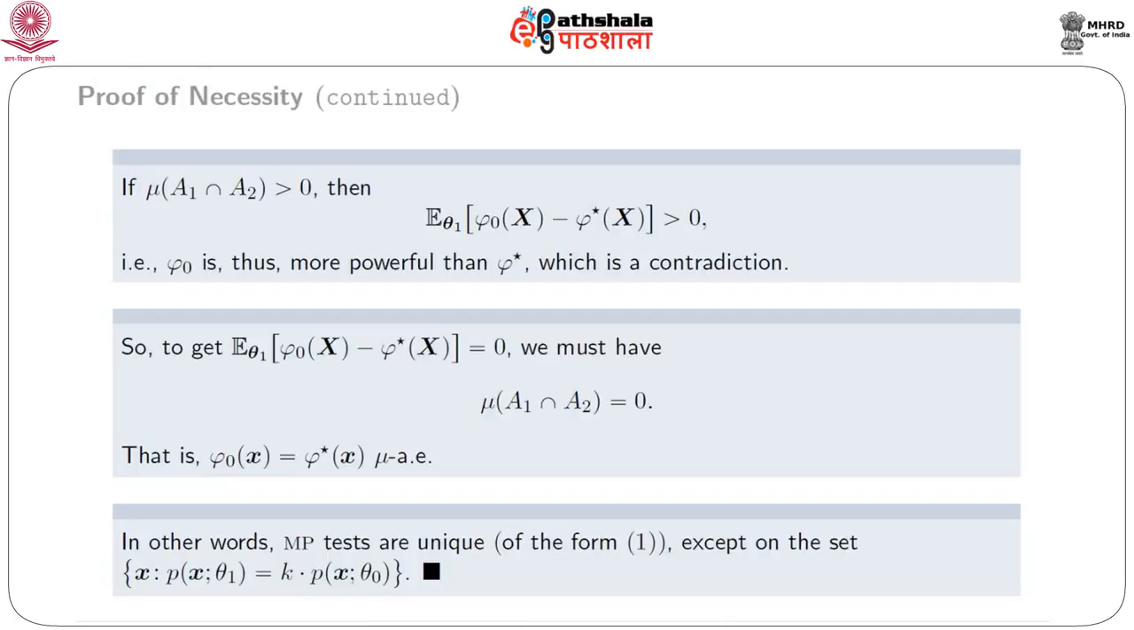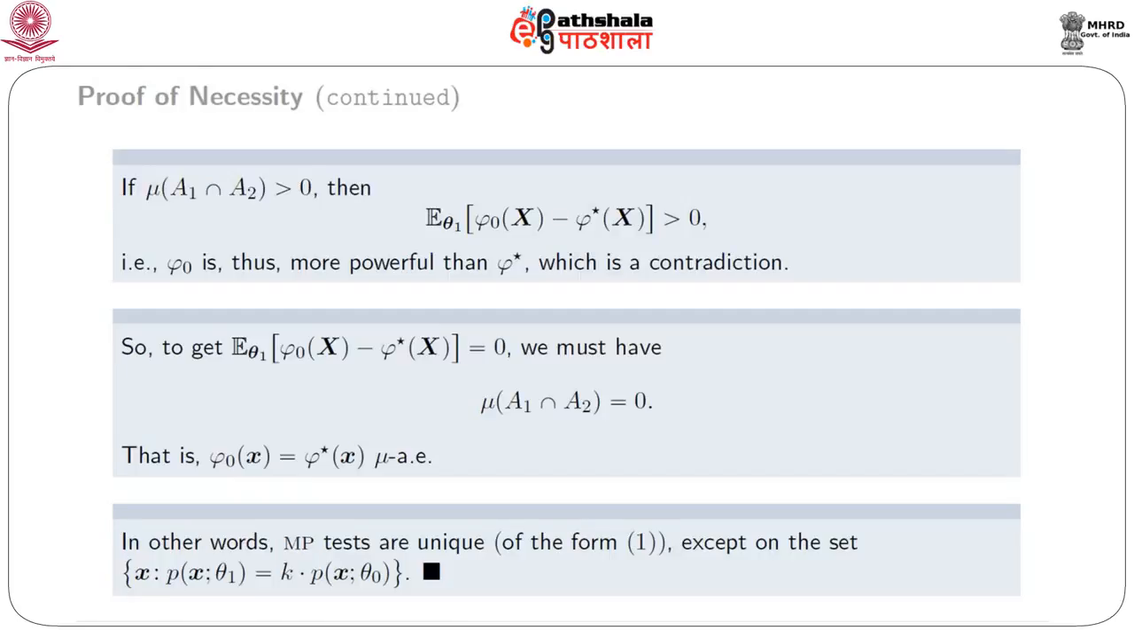In other words, most powerful tests are uniquely determined on the sets for which p_x(theta 1) is greater than k p_x(theta naught) or p_x(theta 1) is less than k p_x(theta naught), but it remains undetermined on p_x(theta 1) equal to k p_x(theta naught), and that gives the proof of the necessary part of the lemma.